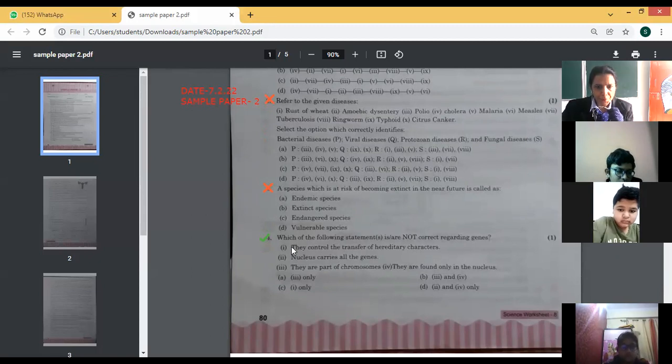Question number 4. Which of the following statements are not correct regarding the genes? Kindly read the statements first. They control the transfer of hereditary characteristics. Nucleus carries all the genes. They are part of chromosomes. And they are found only in the nucleus.